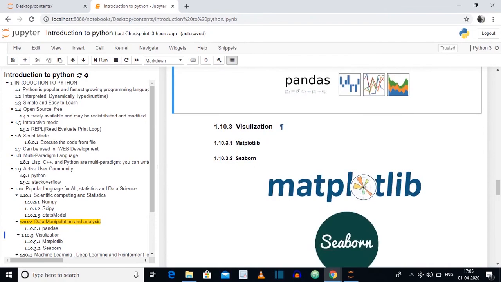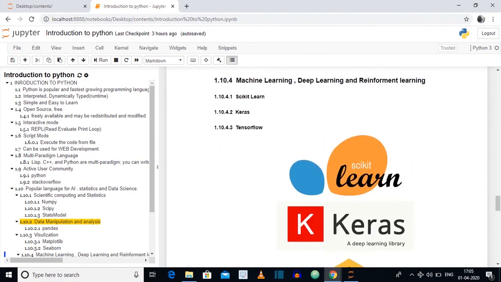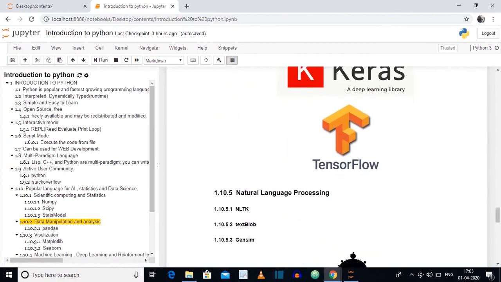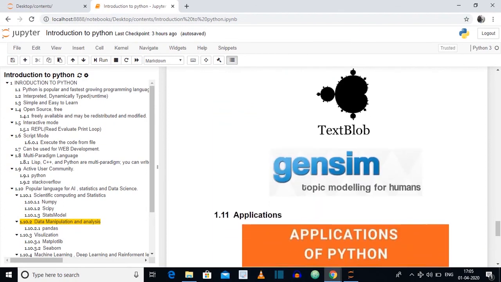For visualization of your data and understanding it, you use Matplotlib and Seaborn. For machine learning, deep learning, and reinforcement learning, you use standard libraries scikit-learn, Keras, TensorFlow. For natural language processing, you use libraries called NLTK, Natural Language Toolkit, TextBlob, Gensim.